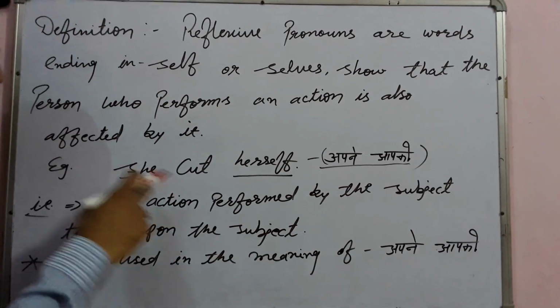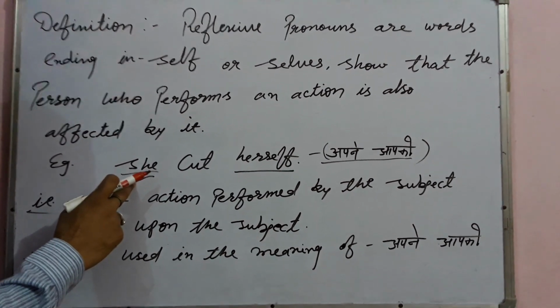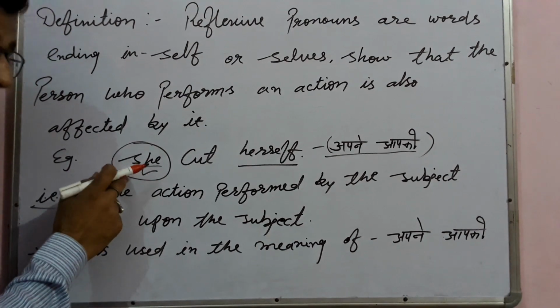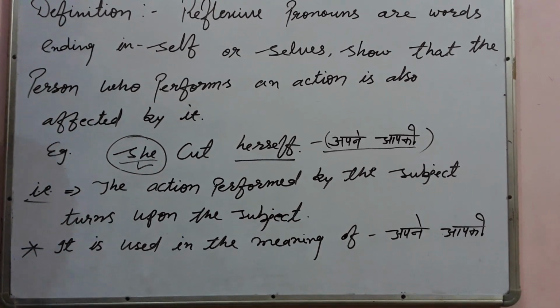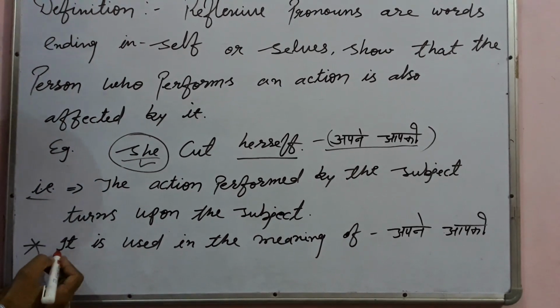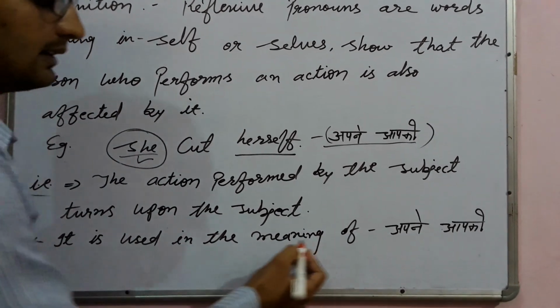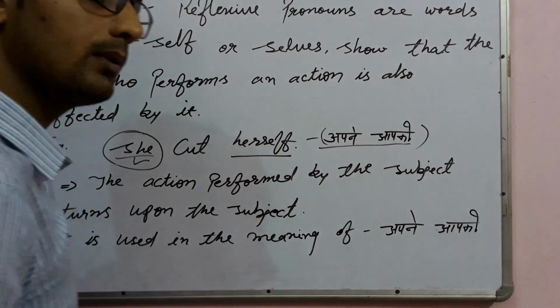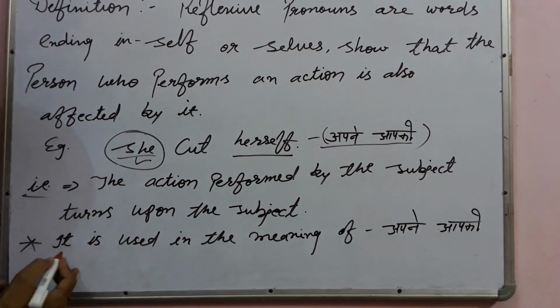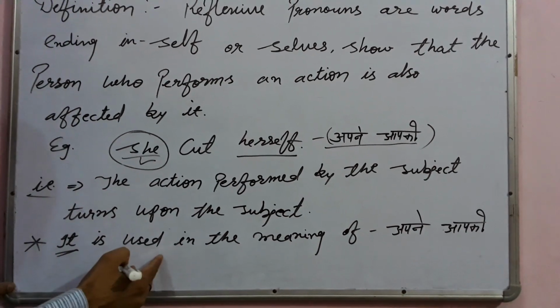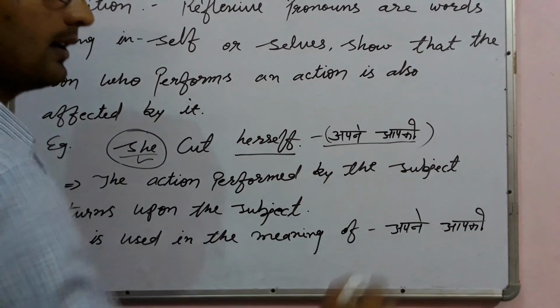The action turns back to the subject, so the subject is also affected by its own action. And one more thing: reflexive pronoun is used in the meaning of अपने आप.